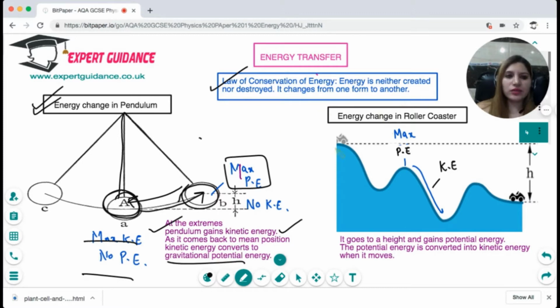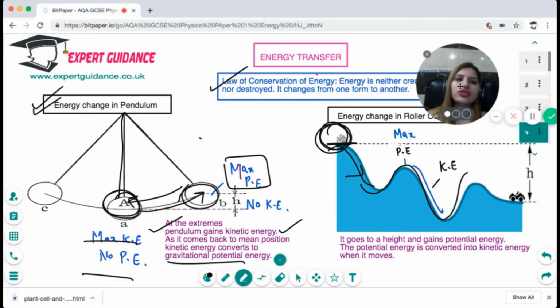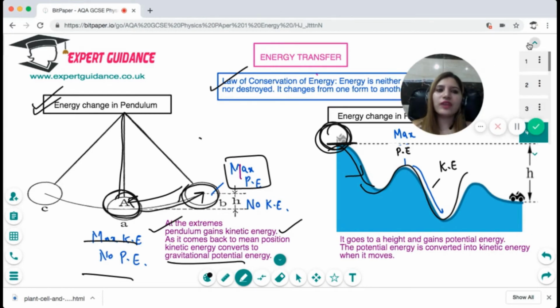In the roller coaster, when it moves to a height, the maximum energy it has is in the form of potential energy. But when it falls down, that potential energy gets converted into kinetic energy, and it comes down with the greatest speed. In the exam, you can get different examples. For example, a torch converts electrical energy into light and heat energy. The bulb is also converting electrical energy into light and heat energy. So you should know all these different forms of energy and how they get transferred from one type to another.